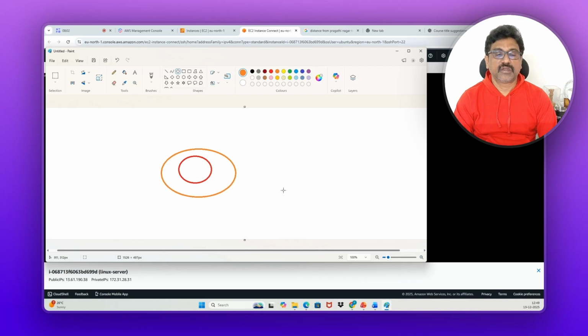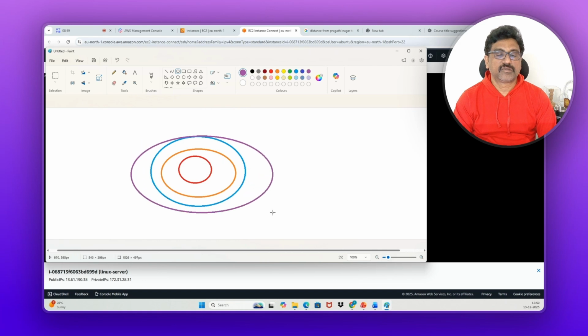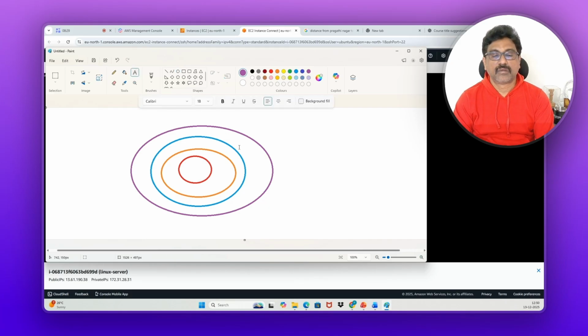This is one layer, this is another layer, and this is another layer. Here, terminal, and I will explain, don't worry.